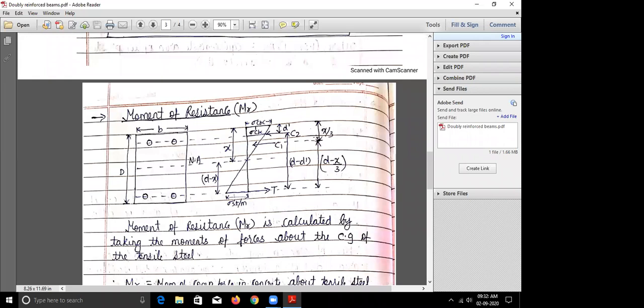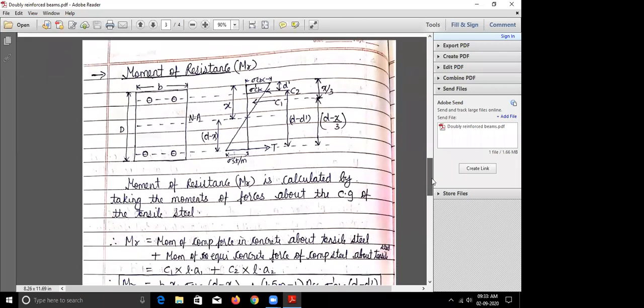This is x by 3, and the lever arm distance is d minus x by 3. So this is clear. Moment of resistance is calculated by taking the moments of forces about the CG of the tensile steel. Remember this, as it will make the equations easy to remember. So MR is calculated by taking the moments of forces about the tensile steel.